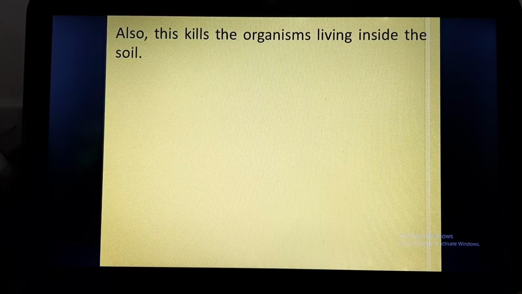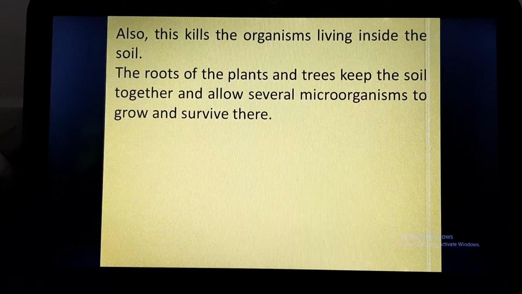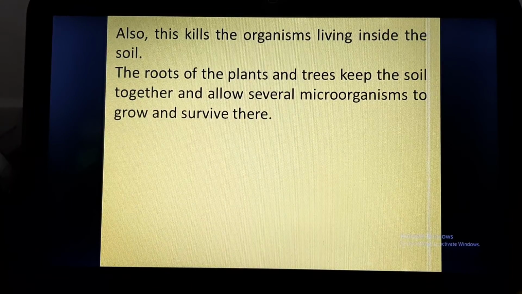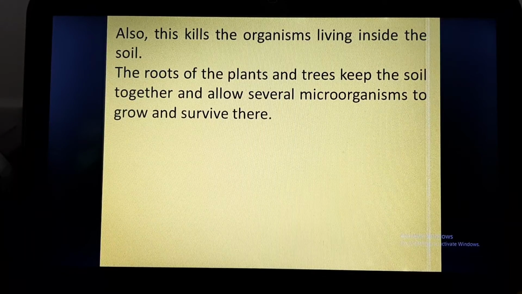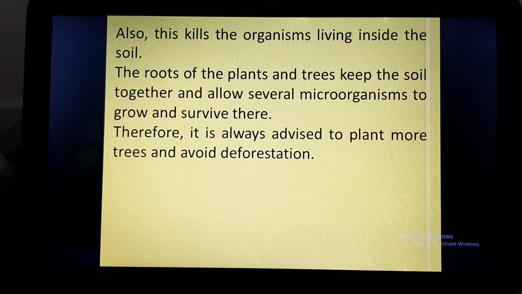Also, this kills the organisms living inside the soil because they are exposed to harsh environmental conditions. The roots of plants and trees keep the soil together and allow several microorganisms to grow and survive there, as I have already mentioned. Therefore, it is always advised to plant more trees and avoid deforestation. We have heard it many times that we should plant more trees and not cut down trees because of the various environmental consequences.